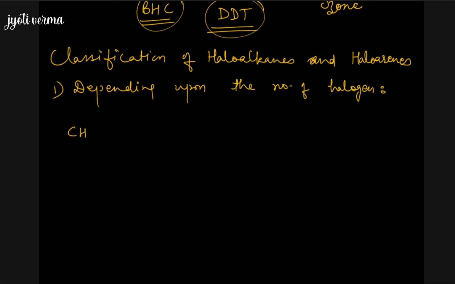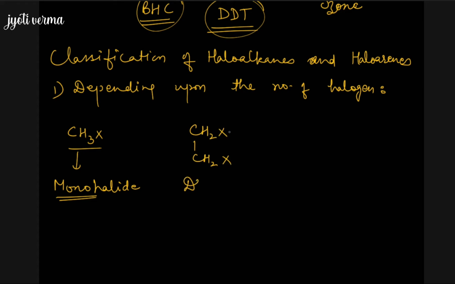Say for example, we have CH3X, only one halogen is there. For one or single we use the word mono, and that is why we call it a monohalide, because only one halogen atom is there. Now if we have this type of compound, CH2X2, there are two halogen atoms, X standing for the halogen atom, then it is called a dihalide because two halogen atoms are there.